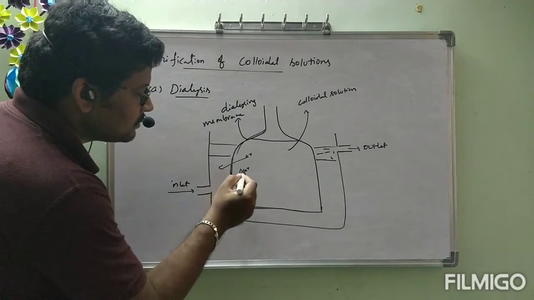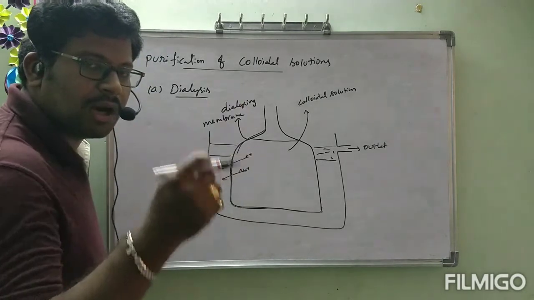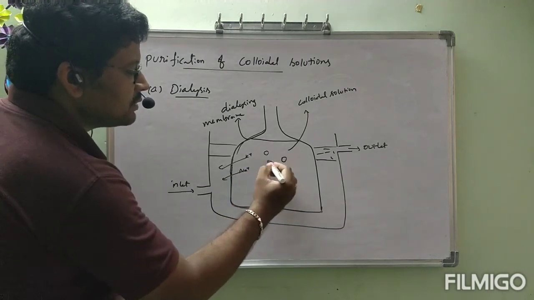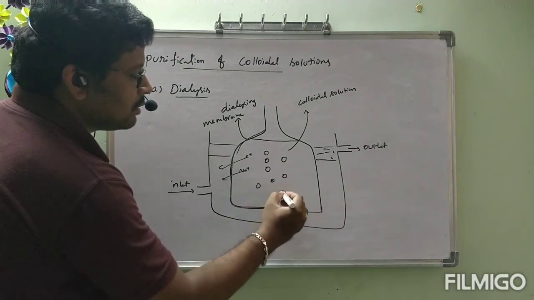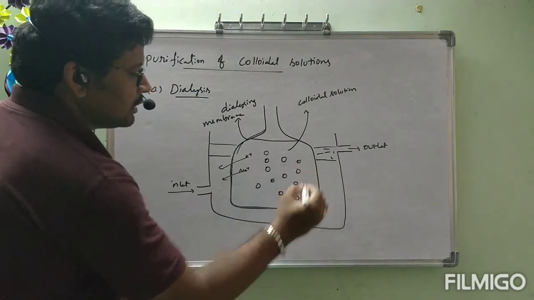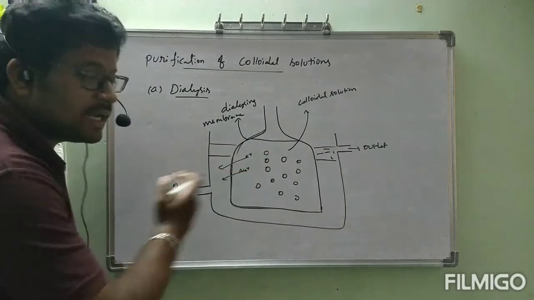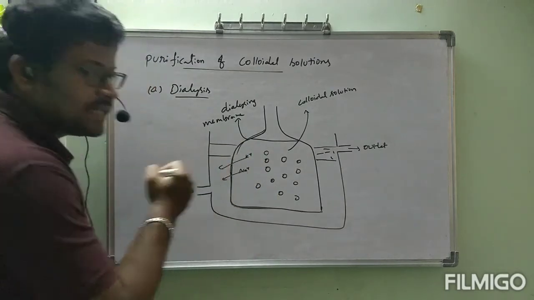They can pass through. But colloidal particles they cannot pass through. Colloidal particles are bigger particles. They cannot pass through the dialysing membrane. Only impurities they can pass through.